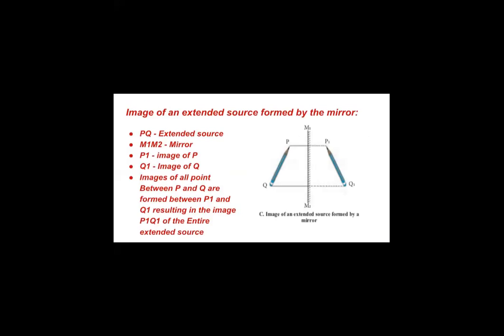The answer is here. Definitely whatever I spoke, you have to write it. We are considering an object PQ in the form of a pencil. P is the tip of the pencil, Q is the end of the pencil. If the ray of light coming from point P is incident on the mirror, and if the ray of light is produced at the back side of the mirror at the same distance as that of P, you get a point P dash. So on and so forth, you have to write the answer. So the answer lies in this slide.